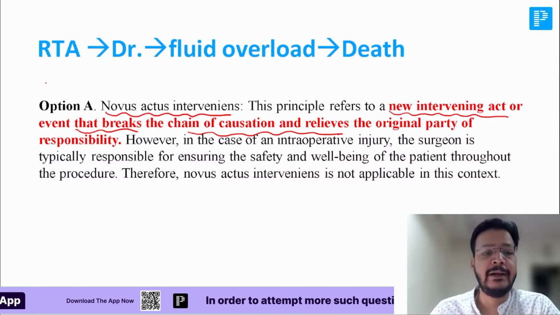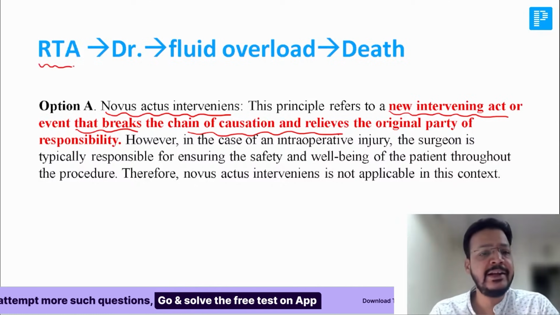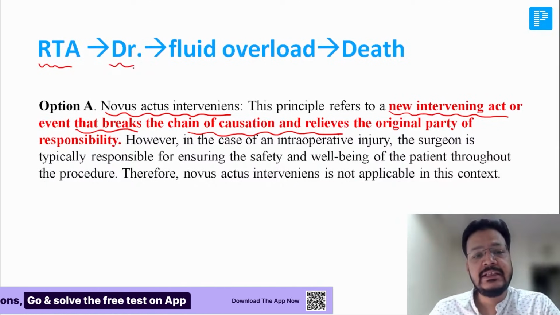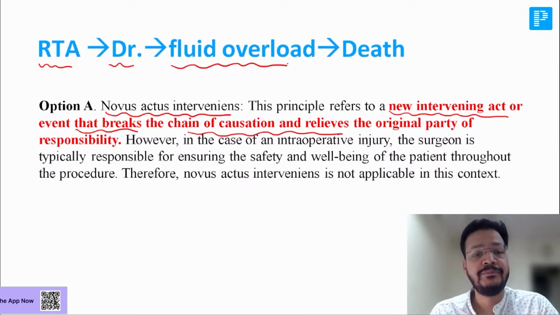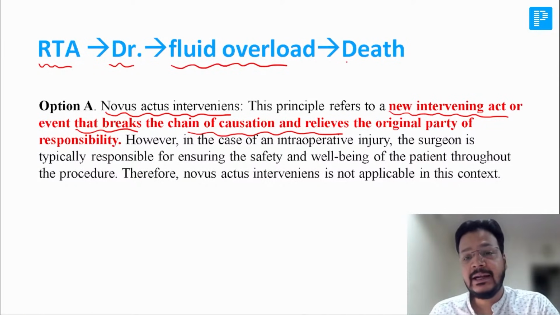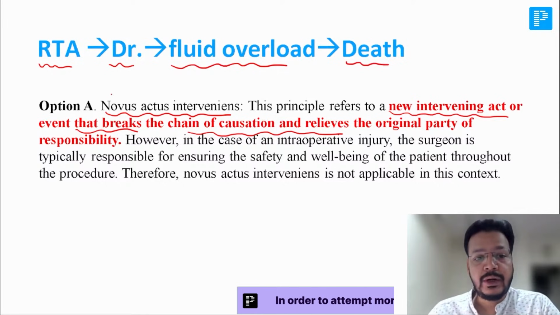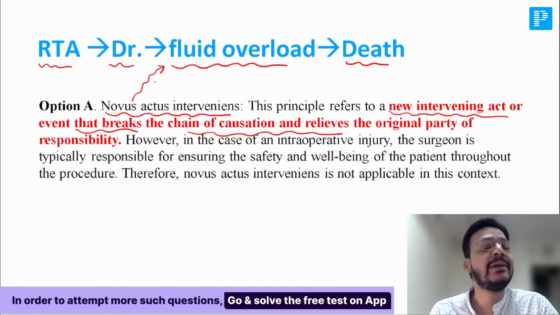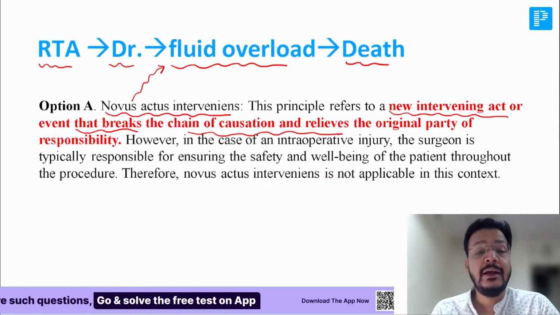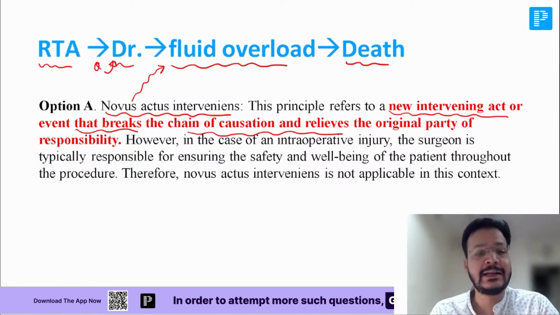I am giving an example. There is a road traffic accident. Someone met with a road traffic accident. And after this, the doctor caused a fluid overload, the doctor gave fluid, and the death was due to fluid overload. So this is a new action. What is the new action? The new action is the fluid overload created by the doctor. So here, the responsible party will become the doctor. This is novus actus interveniens.